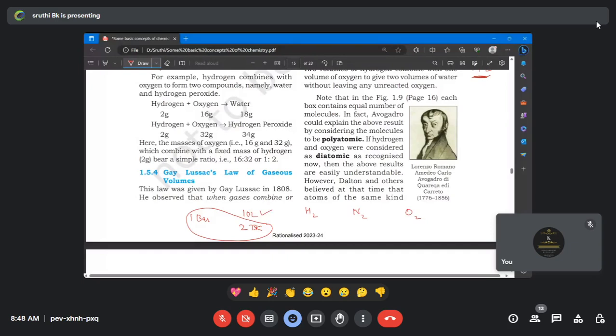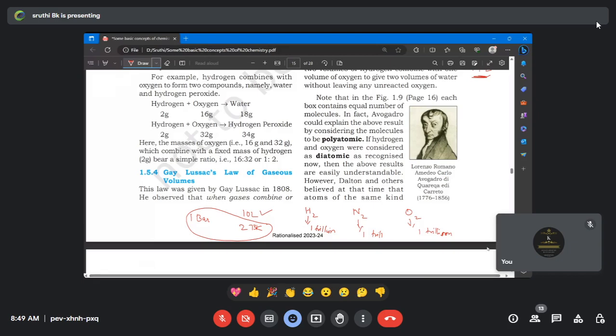We have to maintain the same temperature, same pressure, and the same volume. If you have 1 trillion molecules of hydrogen, then definitely nitrogen is also 1 trillion molecules, and even the oxygen is also 1 trillion molecules. This is what the Avogadro law says. At the same temperature and pressure, all equal volumes of gases contain an equal number of molecules. So H2 is 1 trillion, nitrogen is 1 trillion, and oxygen is also 1 trillion.